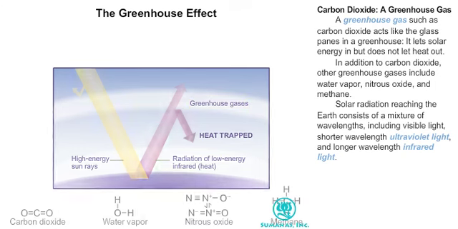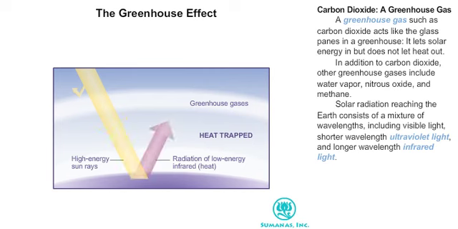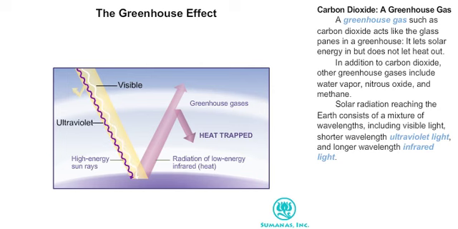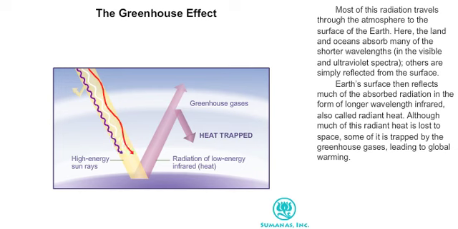Solar radiation reaching the Earth consists of a mixture of wavelengths, including visible light, shorter wavelength ultraviolet light, and longer wavelength infrared light. Most of this radiation travels through the atmosphere to the surface of the Earth. Here, the land and oceans absorb many of the shorter wavelengths in the visible and ultraviolet spectra. Others are simply reflected from the surface.